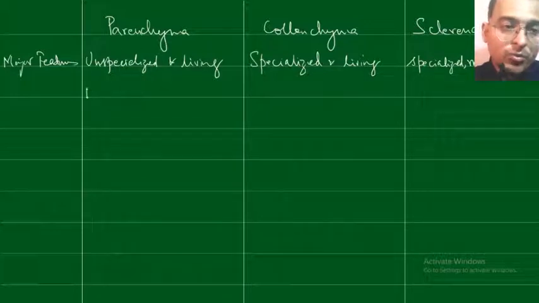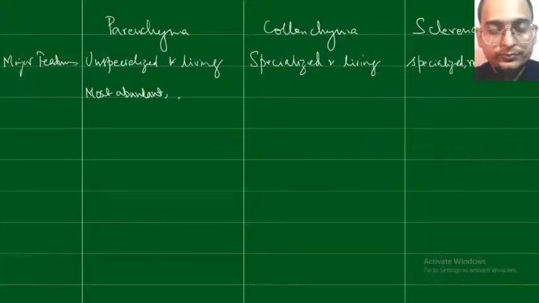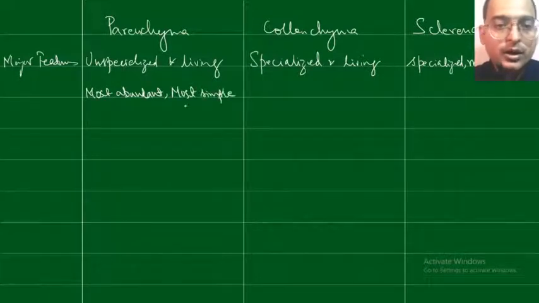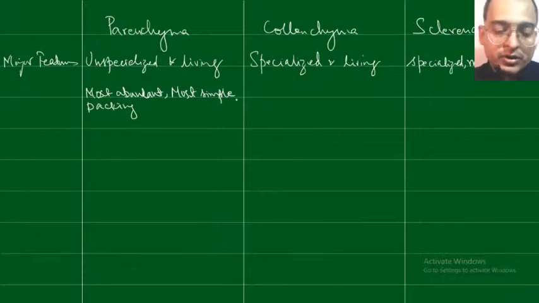Parenchyma is the most abundant tissue. It is also the most simple, and it is a packing kind of tissue. So wherever there are spaces between the tissues, they have to be filled up, and the filler material is the parenchyma.